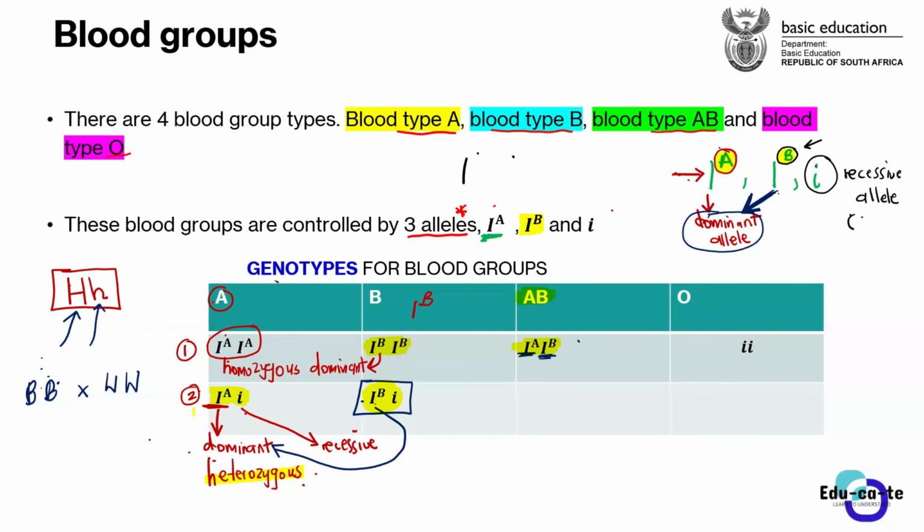Remember, guys, when we have incomplete dominance, we have an intermediate phenotype. We have a completely new phenotype. We did the types of dominance last time, guys. We've got a completely new phenotype if we have incomplete dominance. But if it is codominance, both of them are expressed in the phenotype. Similarly here, both allele A and allele B are shown in the final blood group, and the blood group is AB from the name. Yes, Owami?